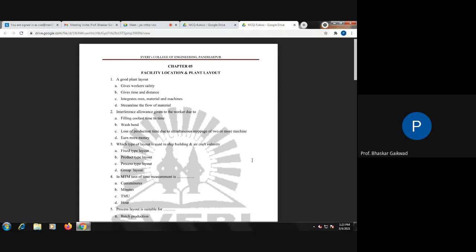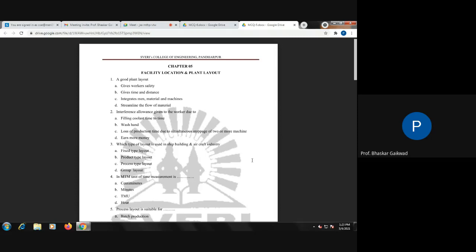Then labor rates are higher in urban or rural area? Urban area. Trade union problems are normally in urban or rural? Urban area. Then communication, lack of facility is in the rural area. So this much objective type questions will be there in site selection or location.